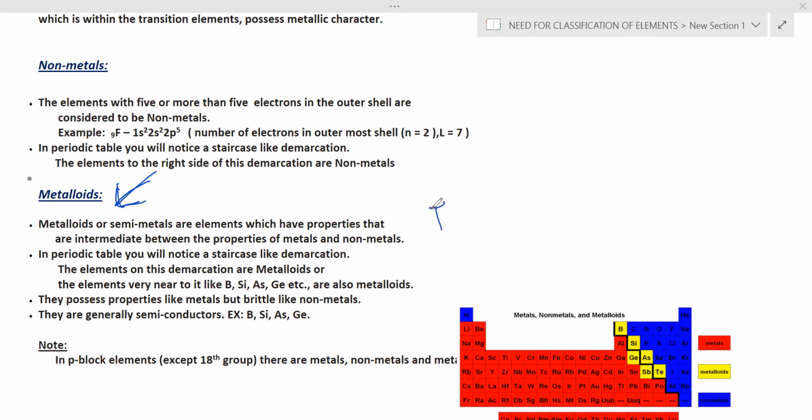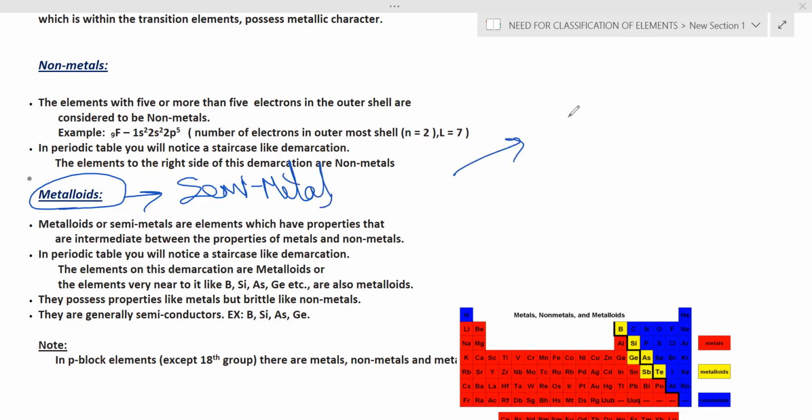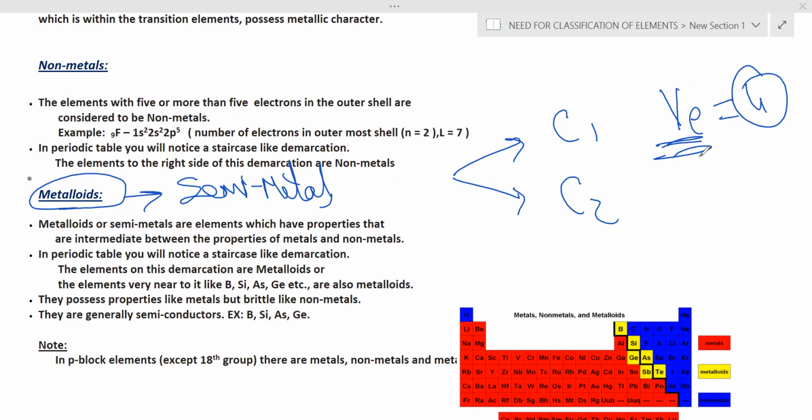Now, our favorite one, which is nothing but the metalloids. We are discussing general behavior of metalloids, which are nothing but the semi-metals. Now, are they following condition 1, or are they following condition 2? How many conditions are there? What are their valence electrons? That's the confusion. So here, valence electrons are close to 4. You have to remember. And condition 2, it is on the staircase. They are on the staircase or very close to the staircase.